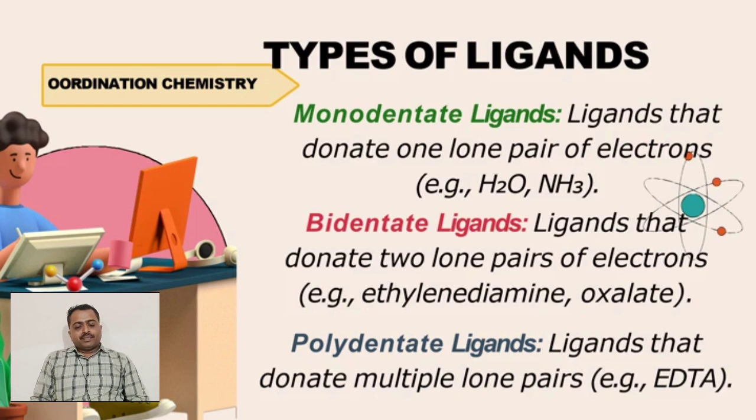Types of ligand atoms. The ligand also has types. The ligand may be monodentate, bidentate or polydentate, depending on the ability to form a number of coordinate bonds to the central metal atom. Some metal atoms form coordination complexes with monodentate ligand atoms. In this case, the ligand forms only one coordinate bond.